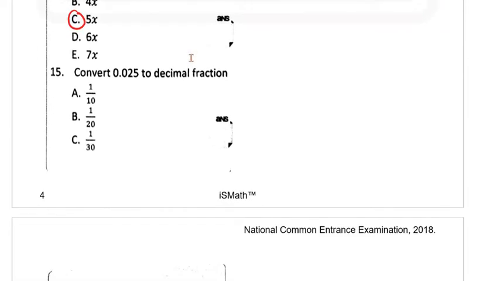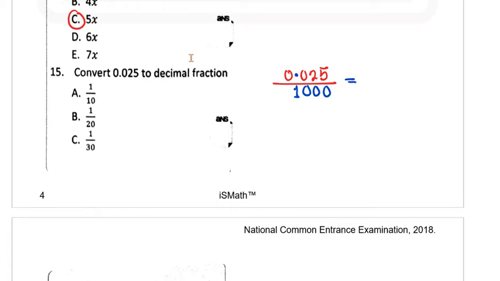Question 15 says convert 0.025 to decimal fraction. So 0.025, to convert this to decimal fraction, we have to change this to fraction. How do we change it to fraction? We know that this is going to be 1. The decimal point is usually seen as though it turns to 1, but no, that's not exactly what's happening. What's happening here is that all these other digits will turn to 0. So 0 turns to 0, 2 turns to 0, and 5 turns to 0.